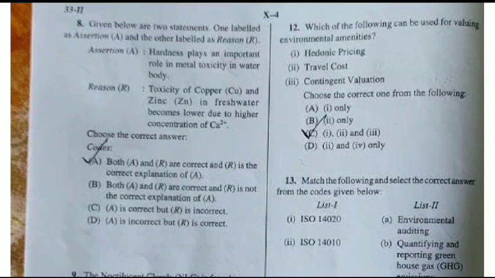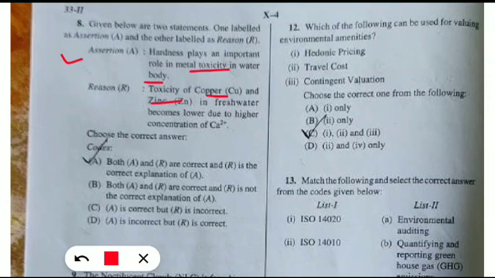Here comes the next question, which was an assertion and reasoning kind of question. I would like to say that you can increase the quality of the video to see the questions more clearly. So the assertion statement was given as, hardness plays an important role in metal toxicity in the water body. Next, the reason statement states, toxicity of copper and zinc in fresh water becomes lower due to the higher concentration of calcium ion. So you should think, and then I will reveal the answer. Yes, option A will be correct, already highlighted.